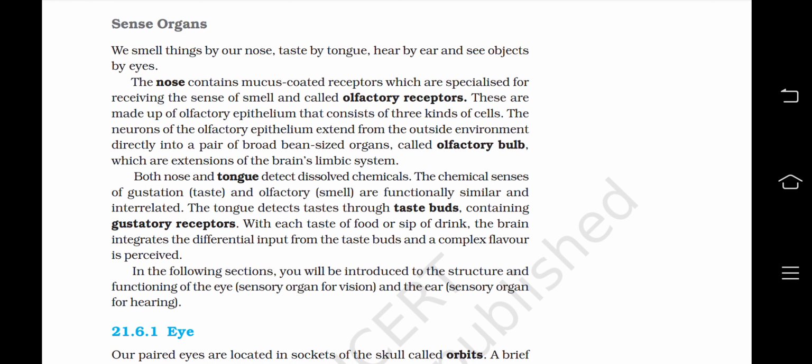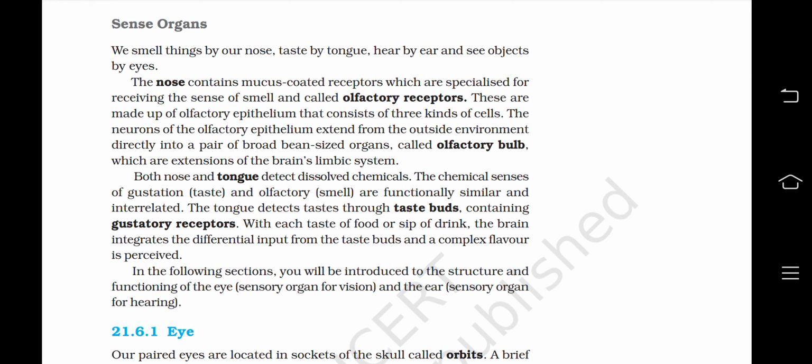Sense organs. We smell things by our nose, taste by tongue, hear by ear, and see objects by eyes. The nose contains mucus coated receptors which are specialized for receiving the sense of smell and called olfactory receptors. These are made up of olfactory epithelium that consists of three kinds of cells. The neurons of the olfactory epithelium extend from the outside environment directly into a pair of a broad bean sized organs called olfactory bulb, which are extensions of the brain's limbic system.